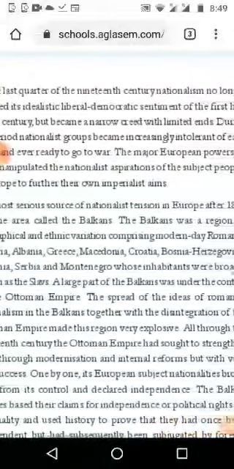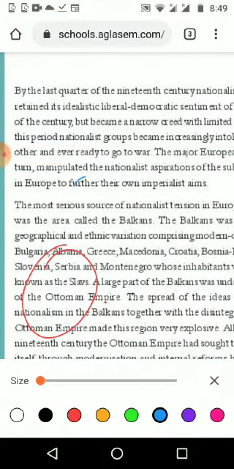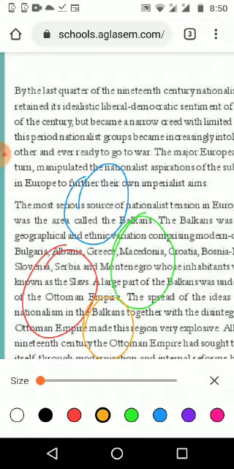Unlike the first half of the century, it became a narrow creed with limited ends. During this period, nationalist groups became increasingly intolerant of each other. Each and every country, for example France, Germany, Britain, Denmark, made different nationalities. In the end, what happened was that each and every country started to fight each other.